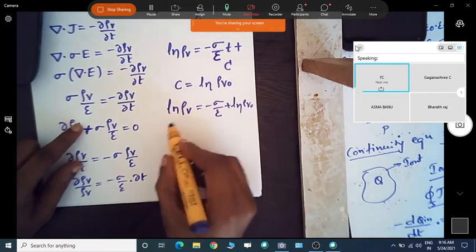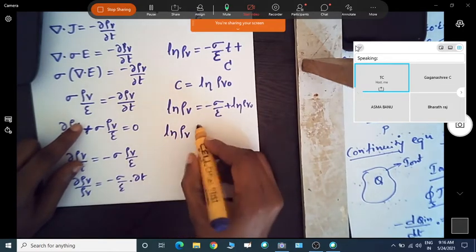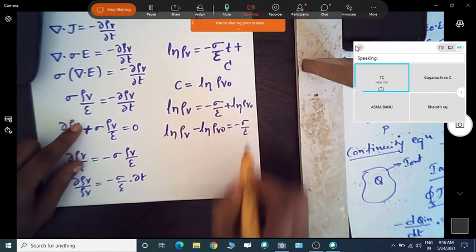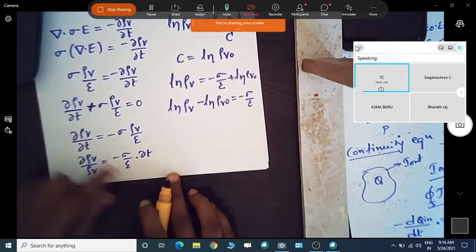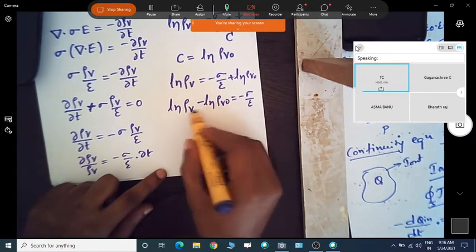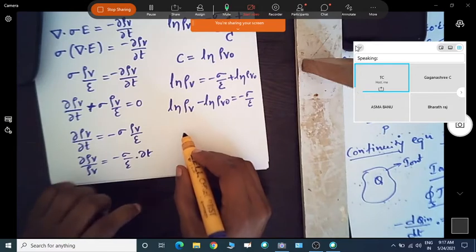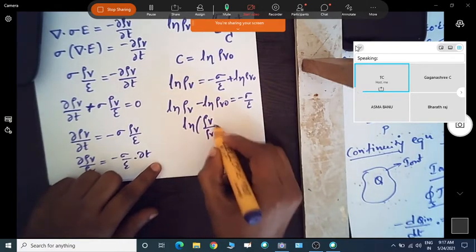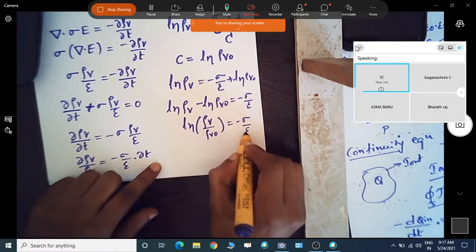Now take this side: ln rho v minus ln rho v naught is equal to minus sigma by epsilon t. Ln a minus ln b we can write as ln of a by b. So ln of rho v by rho v naught is equal to minus sigma by epsilon t.